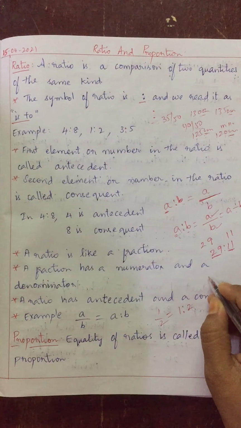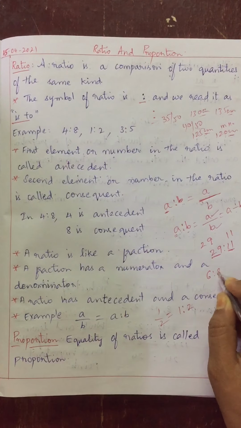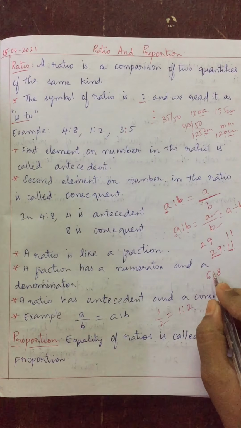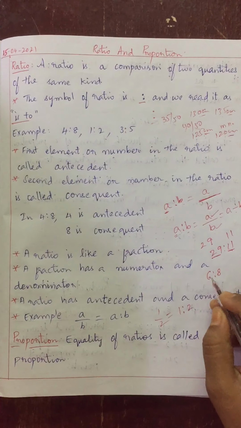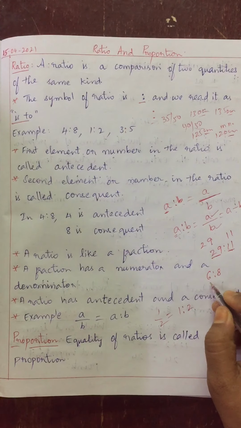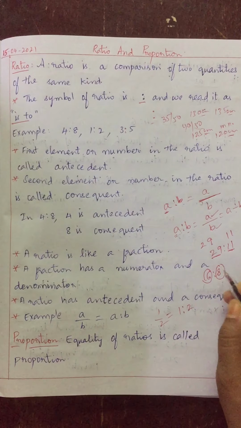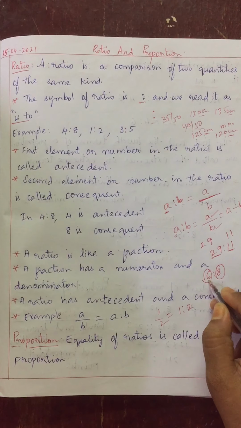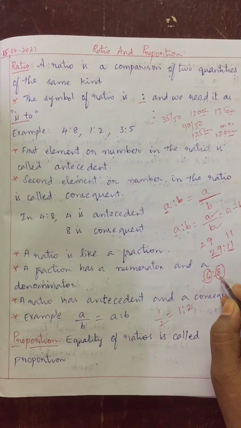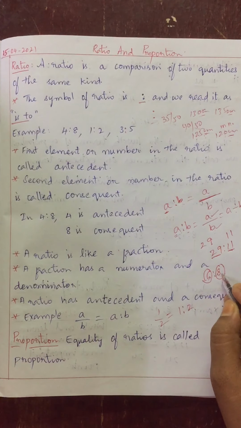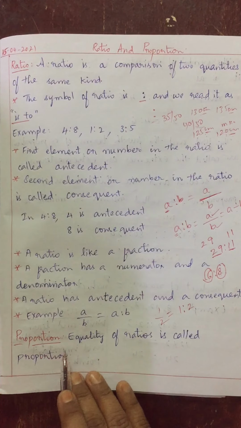Now next, we can say like 6 is to 8. Suppose the ratio of lemons to oranges is 6 to 8. That means first I said lemons, then oranges. So this 6 part is lemons and this 8 part is oranges. That means 6 lemons are there and 8 oranges are there. I am comparing lemons and oranges here. Clear, children?